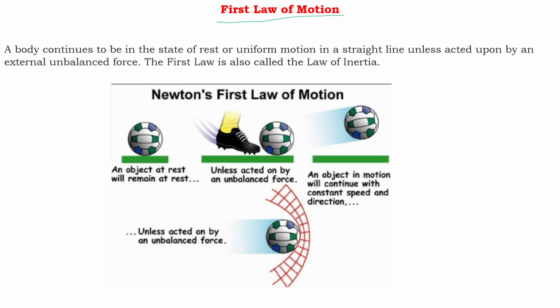Newton's first law of motion states that a body continues to be in the state of rest or uniform motion in a straight line unless acted upon by an external unbalanced force. The first law is also called the law of inertia. You can be asked to state the first law of motion, or you may be asked to state the law of inertia. Both are the same.